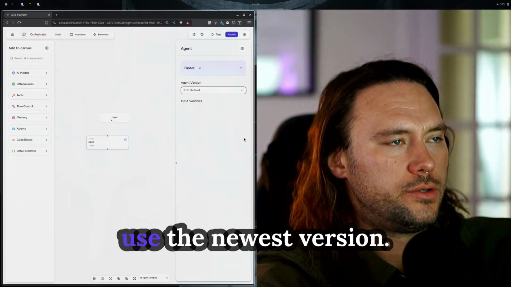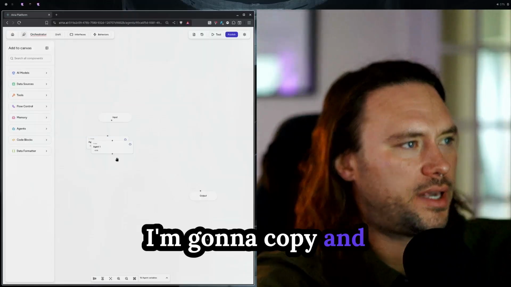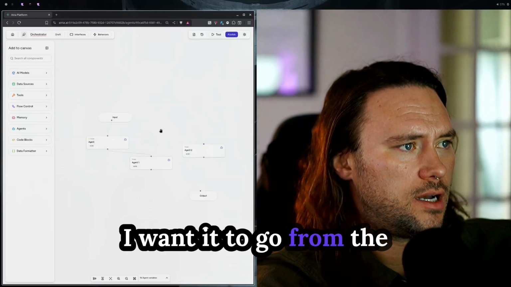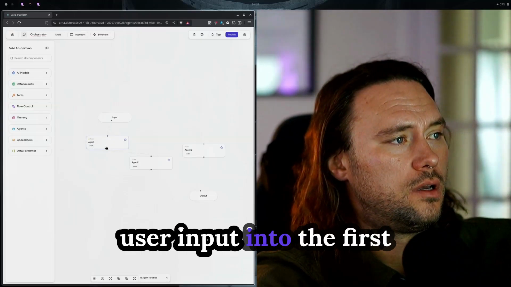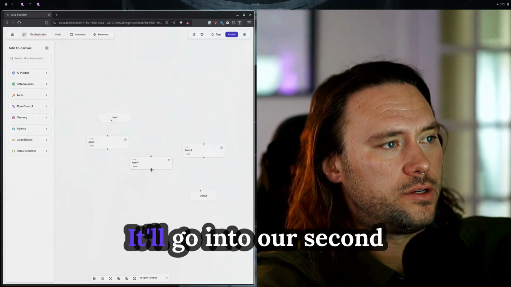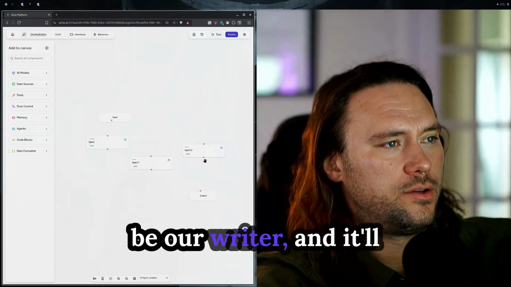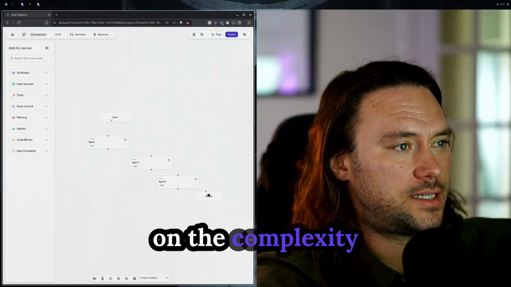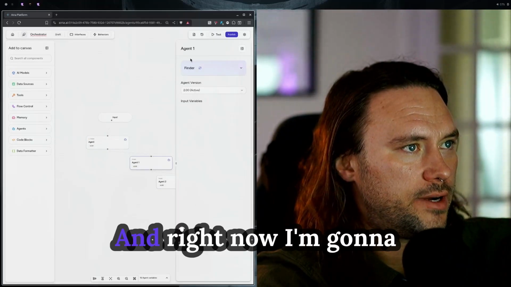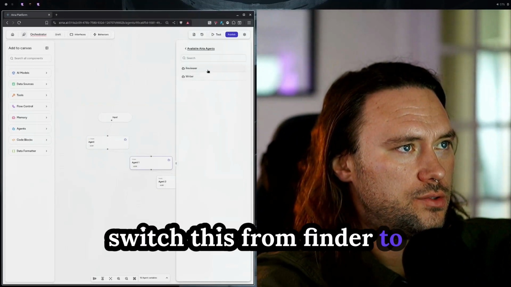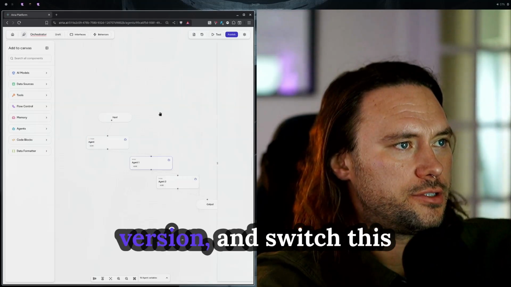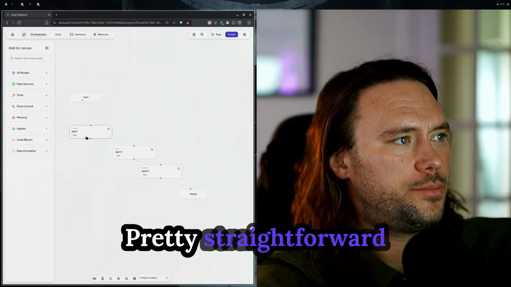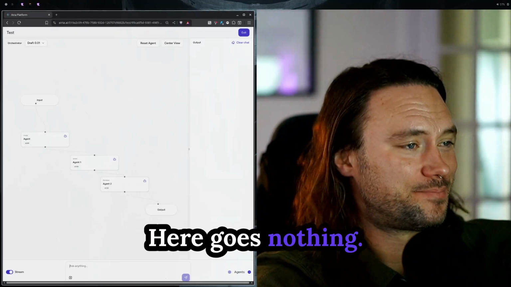First, our Finder will use the newest version. I'm going to copy and paste, connect these inputs and outputs. I want it to go from the user input into the first agent, which is our Finder. It'll go into our second agent, which is going to be our Writer, and it'll go into our third agent, which is our Reviewer, which again will expand on the complexity beyond this video. And right now I'm going to switch this from Finder to Writer, give it the newest version, and switch this one to Reviewer with the newest version. Pretty straightforward input to our agents. Here goes nothing. Let's get started.